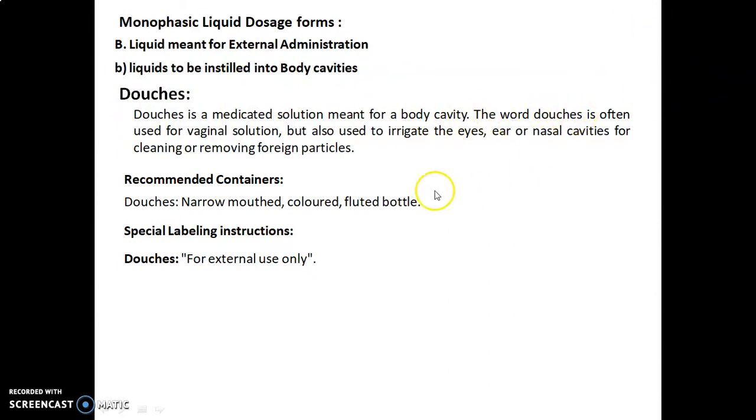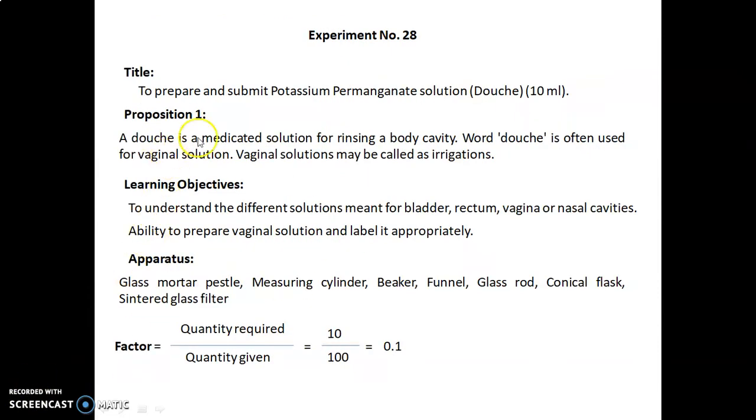The word douche is often used for vaginal solution, but also used to irrigate the eyes, ear or nasal cavities for cleaning or removing foreign particles. Recommended containers for douches are narrow mouth, colored, fluted bottles, and the special labeling instruction for douches is for external use only. In the next session we will discuss the actual experiment. So now let's discuss experiment number 28.